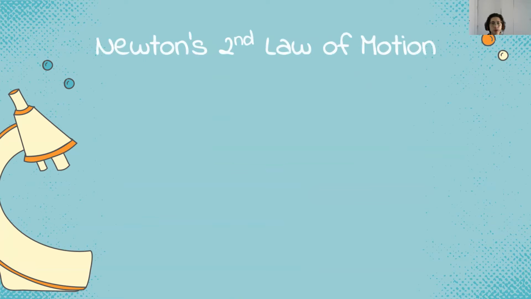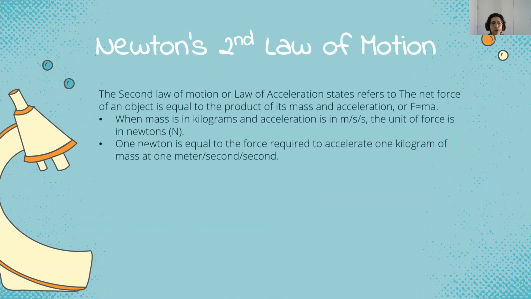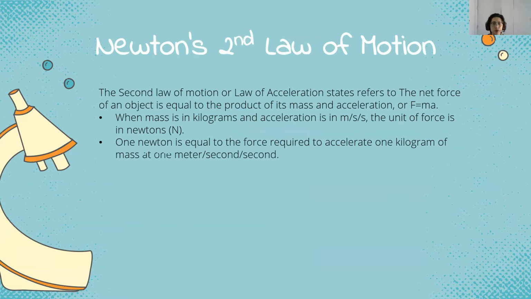Next, we have Newton's second law of motion. Newton's second law of motion, which we also call the law of acceleration, states that the net force on an object is equal to the product of its mass and acceleration, or in equation form, F equals mass times acceleration.